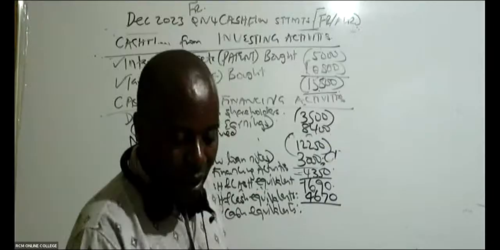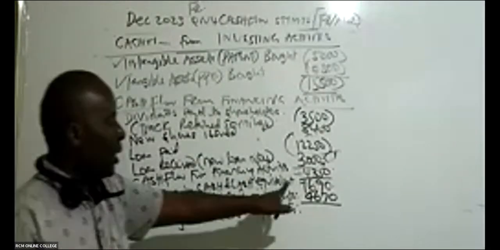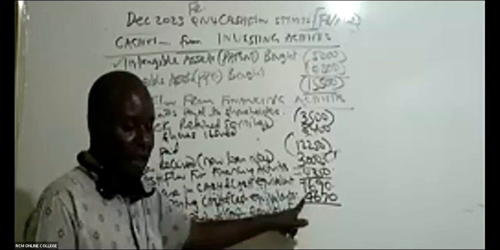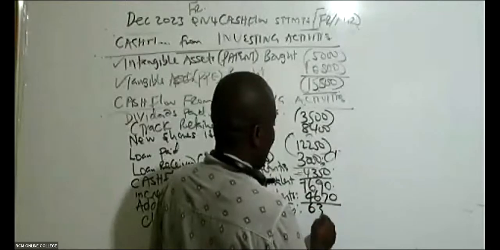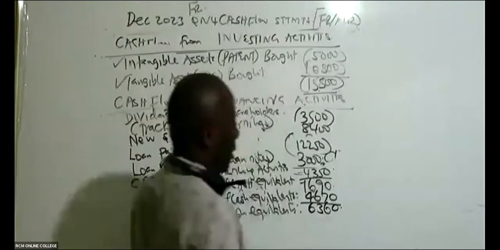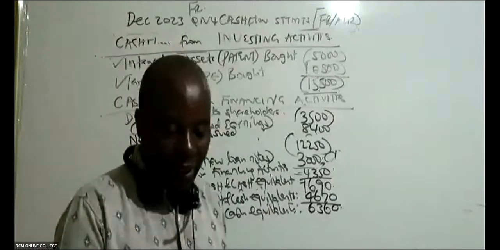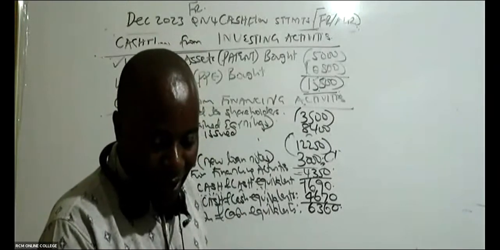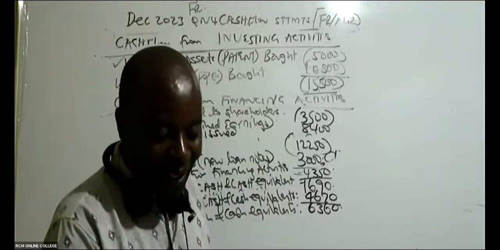Can somebody give me this closing cash and cash equivalents? So you take this increase plus the opening, so you're getting 6360. Is it balancing? Are we getting 6360? Oh, yeah, great.